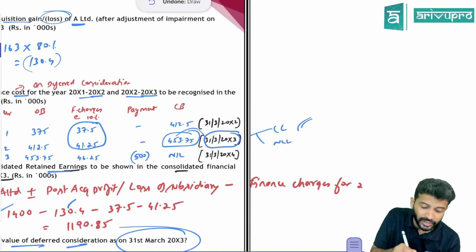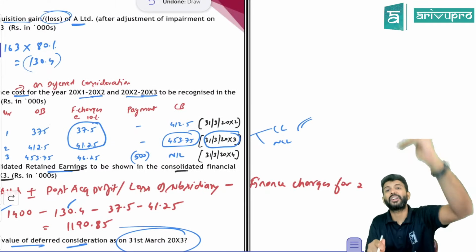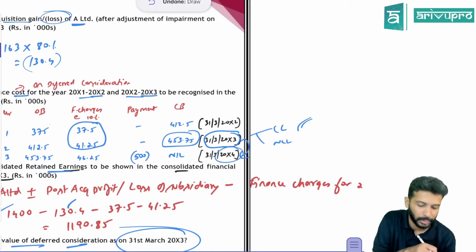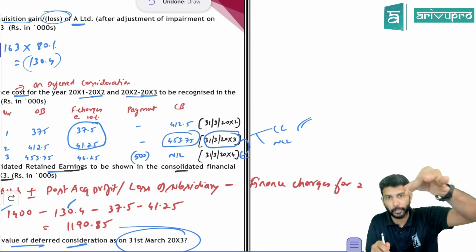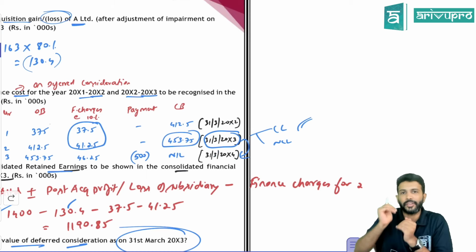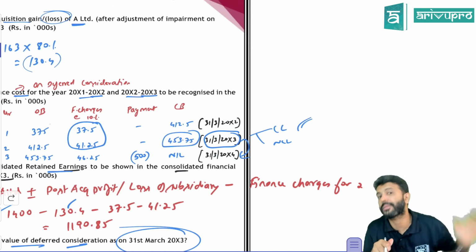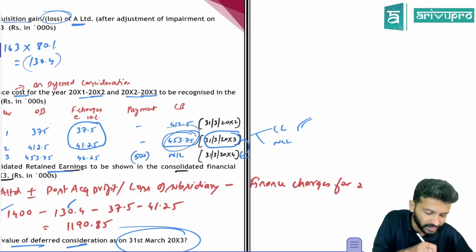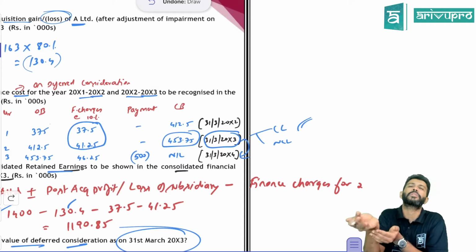Why? Sir, we know this. Anything expected to be settled within 12 months from the balance sheet date. From the current balance sheet date, count 12 months. From 31st March 20x3, count 12 months, and you will get 31st March 20x4. If any liability is expected to be settled within 12 months from the balance sheet date, such a liability, we call it a current liability. This 453.75 will be paid within the 12 months from the balance sheet.